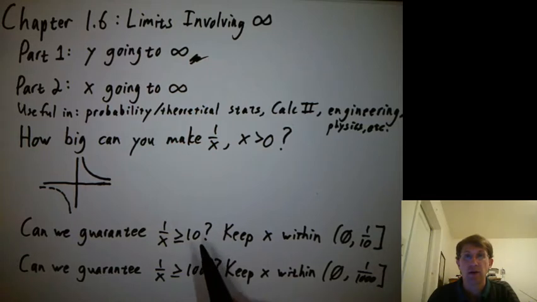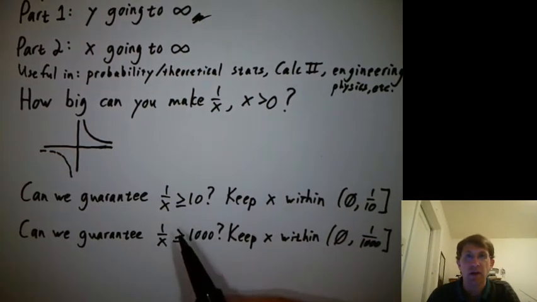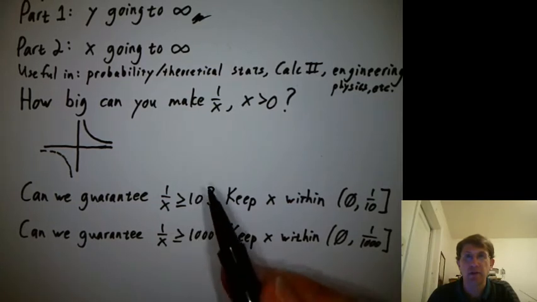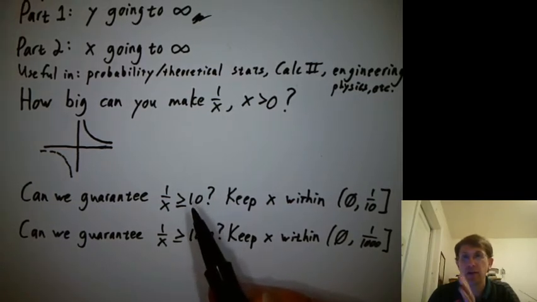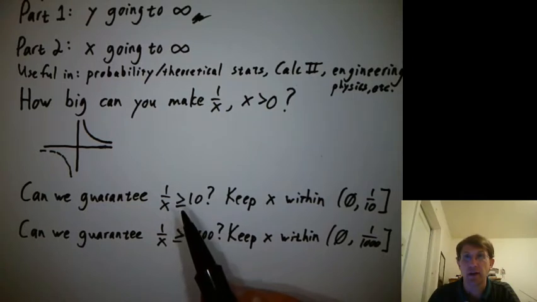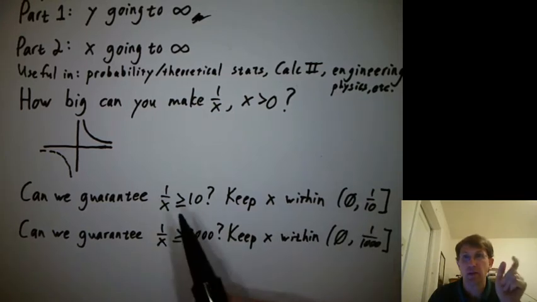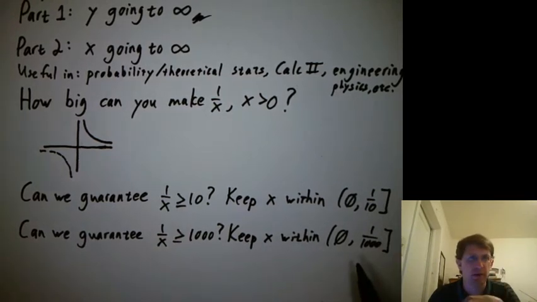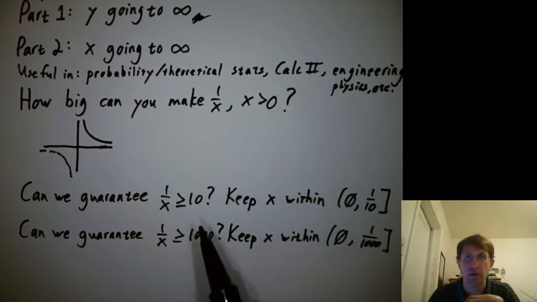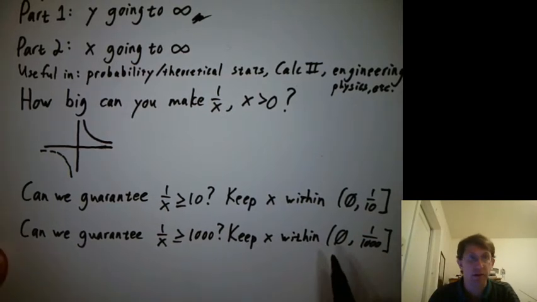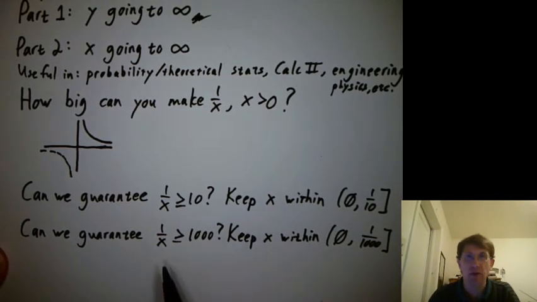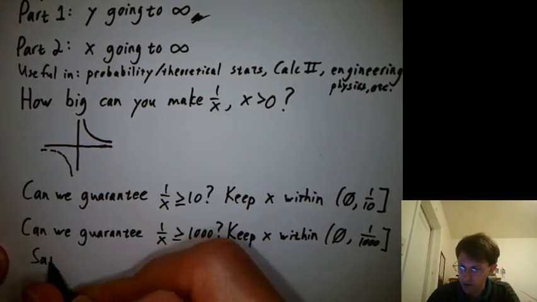So now 10 and 1,000, I just kind of picked those. They're kind of obvious numbers. But are we satisfied that if you picked some number here and said, can you guarantee that 1 over x is bigger than that, I could come up with a tolerance interval around for x that would guarantee that 1 over x was bigger than that? It's a pretty straightforward kind of pattern between this and that, right? So I think we're satisfied that we can make 1 over x stay above any particular value we want.